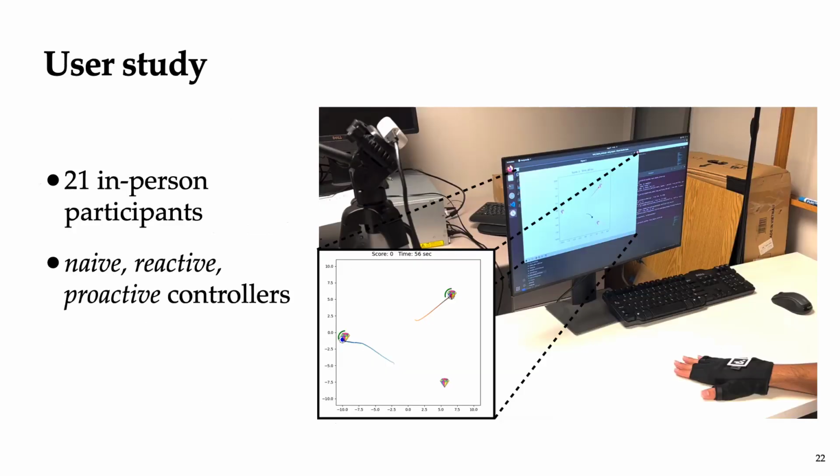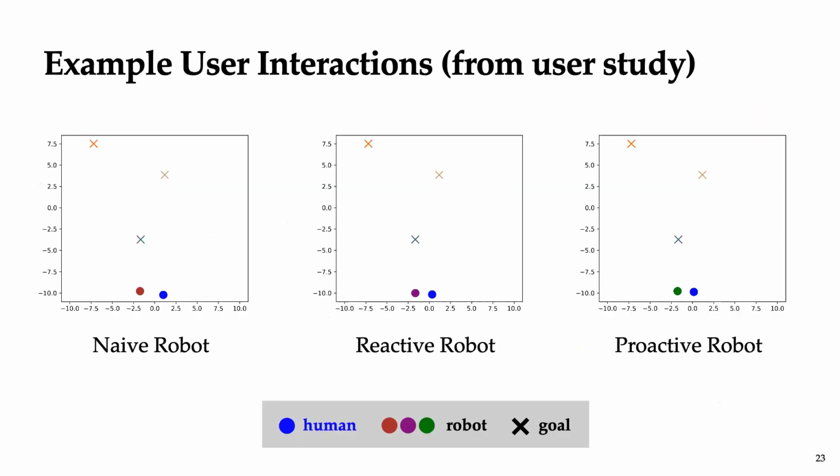So we ran an in-person user study with 21 participants that all interacted with the naive, reactive, and proactive controllers. And specifically, we don't use the learning-based controller because we don't have a pre-existing data set for this scenario.